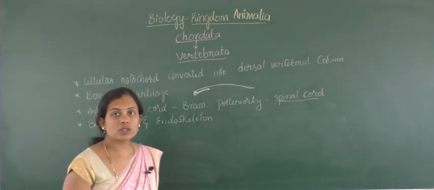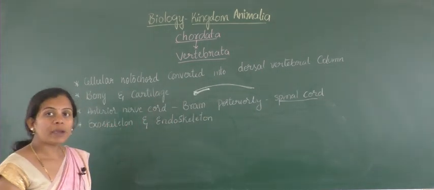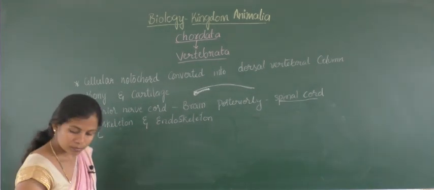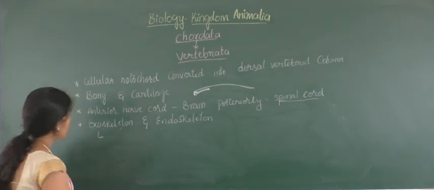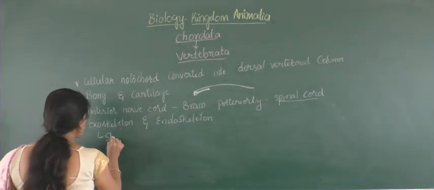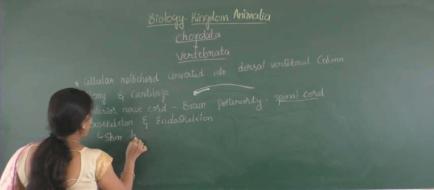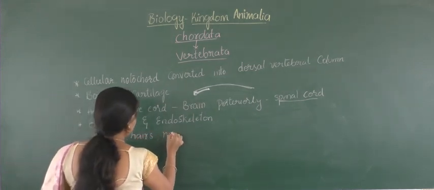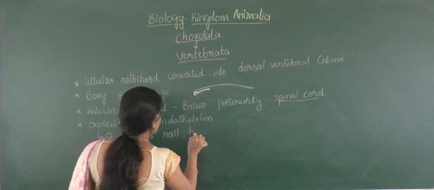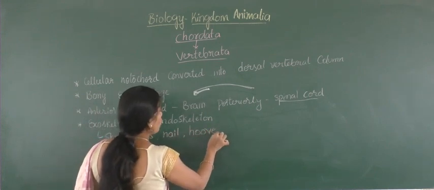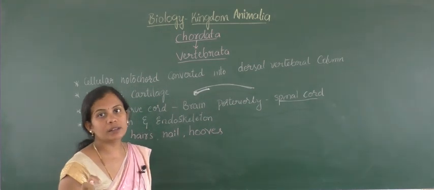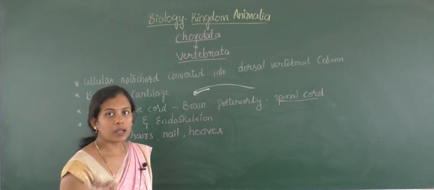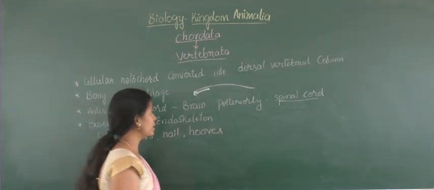Here this exoskeleton will have many different structures or origins. Sometimes it may be skin, or hairs, or nails, or hooves. Hooves, as you say for the feet of cows or horses, you see them there.